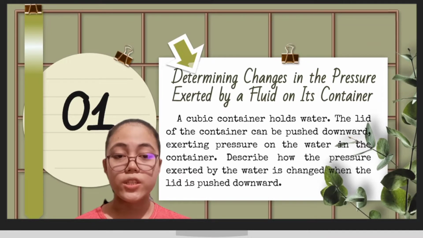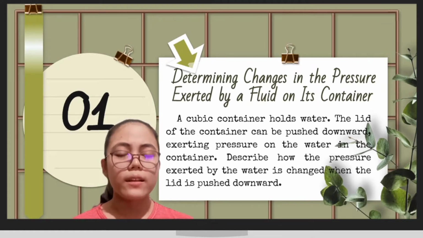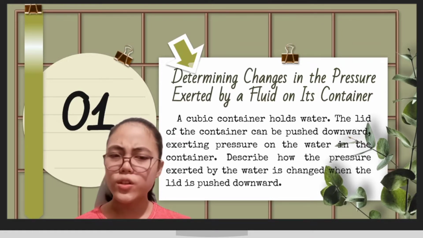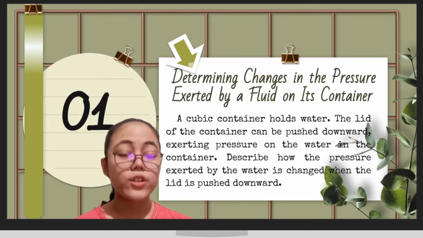So, determining changes in the pressure exerted by a fluid on its container. A cubic container holds water. The lid of the container can be pushed downward, exerting pressure on the water in the container. Describe how the pressure exerted by the water is changed when the lid is pushed downward. To correctly describe this, the pressure exerted on the base of the cube, its vertical sides, and its lid is increased.